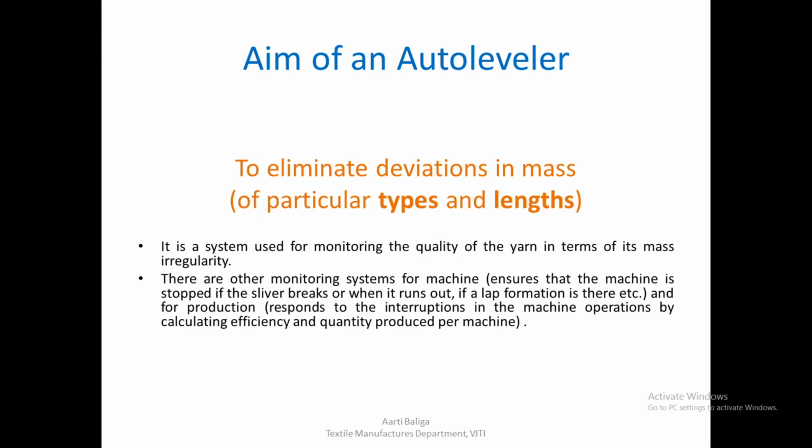then those monitoring systems would act accordingly. So in short, auto levelers are related to the monitoring of quality of the yarn, and quality, when we say, means the mass irregularity, and it will be able to deal with only certain types of irregularities depending on type and length. So before we try to understand the different types of auto levelers that are available, we should know what are the types and lengths of mass irregularity.